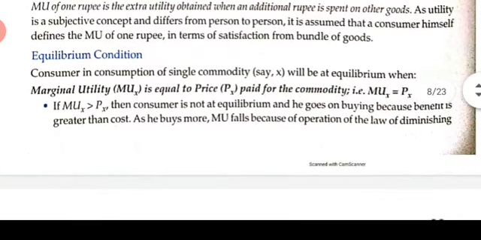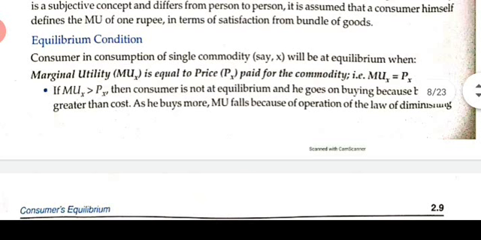Now, the equilibrium condition. A consumer in the consumption of a single commodity, say X, can be any commodity, will be at equilibrium when the marginal utility of commodity X, MUX, is equal to the price of X, PX, paid for the commodity, that is MUX equals PX. So a consumer consuming a single commodity will be in equilibrium when MUX equals PX. What will be the case if this equilibrium is disturbed?